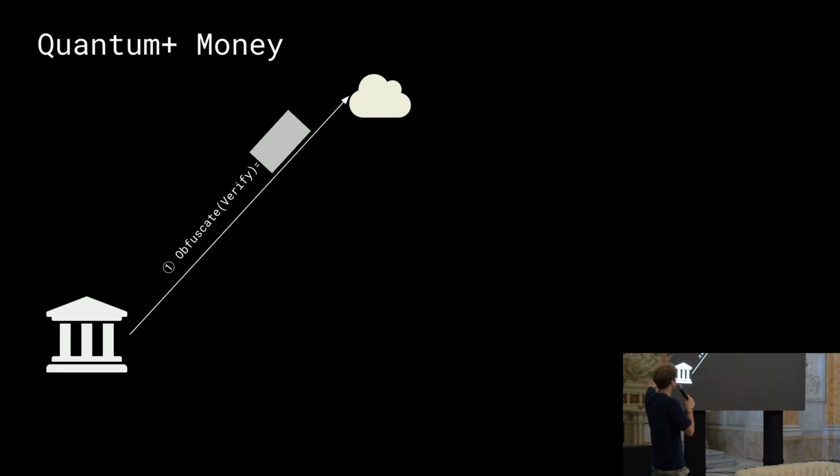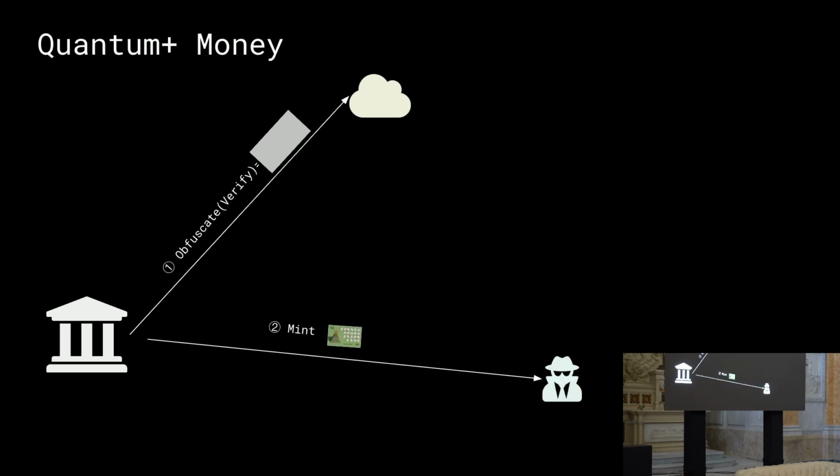So they're going to obtain this gray box that has the same functionality of the verification algorithm but doesn't really reveal anything. And this is published to the cloud. Every time you see a cloud, this means that this is something that everyone can access. There's no issue in looking at what's inside this cloud.